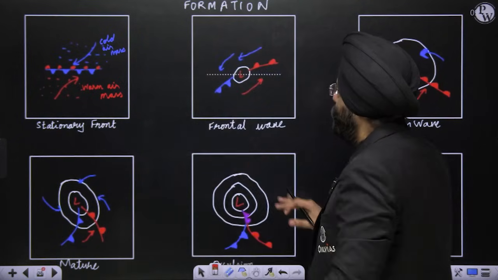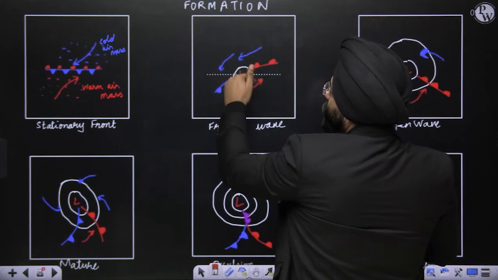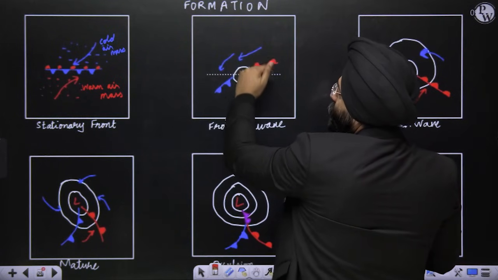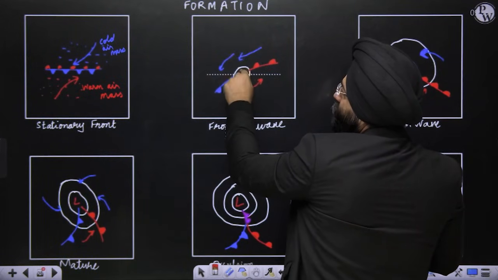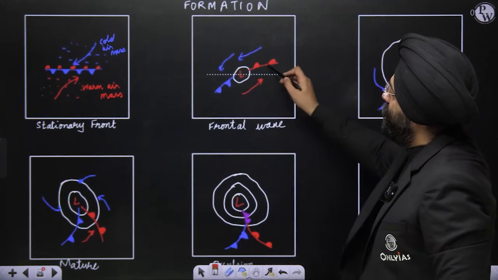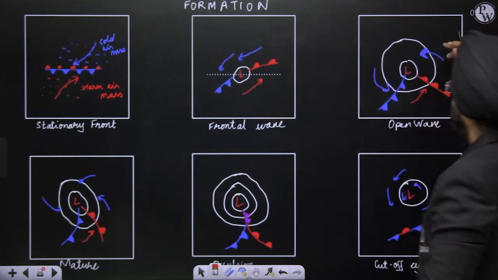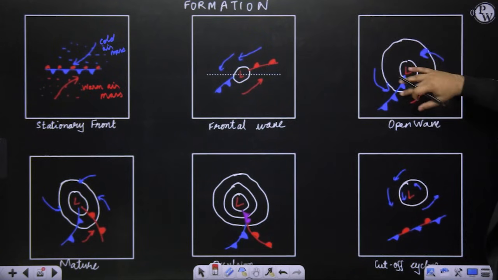Now what happens? The moment it is coming, there is again upliftment, the air mass is being uplifted, the warmer one, and some twisting happens. The moment the upliftment happens, lower pressure is created and this twisting is happening. This is again the representation of warm front. This is a cold front. The moment it starts rotating, a circular motion is established. So a cyclone is being established.